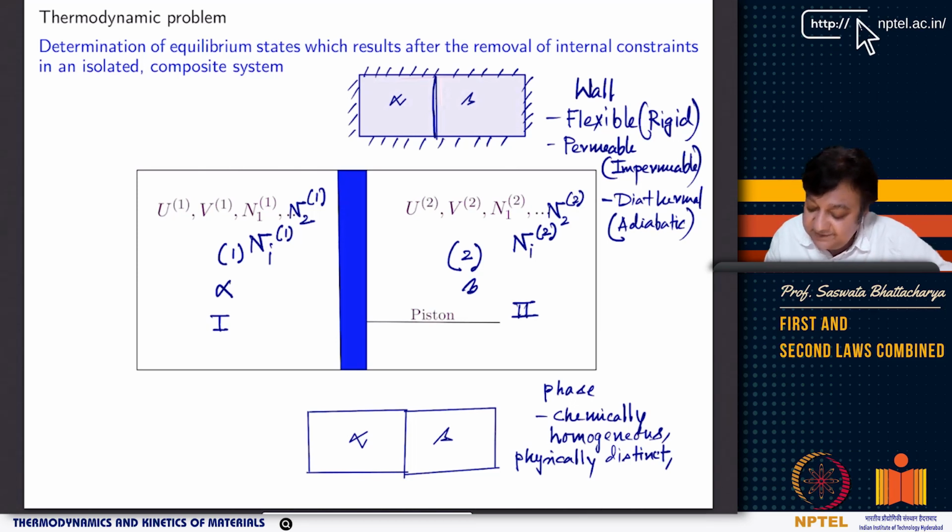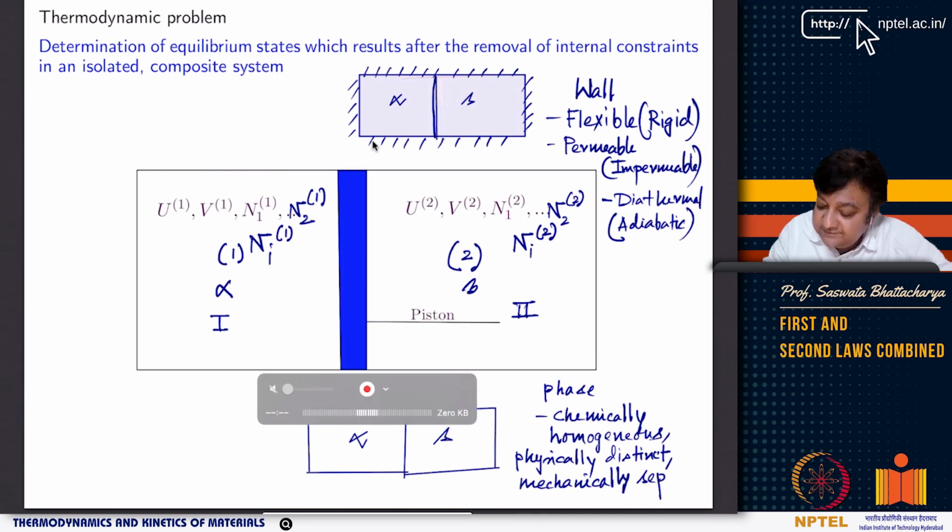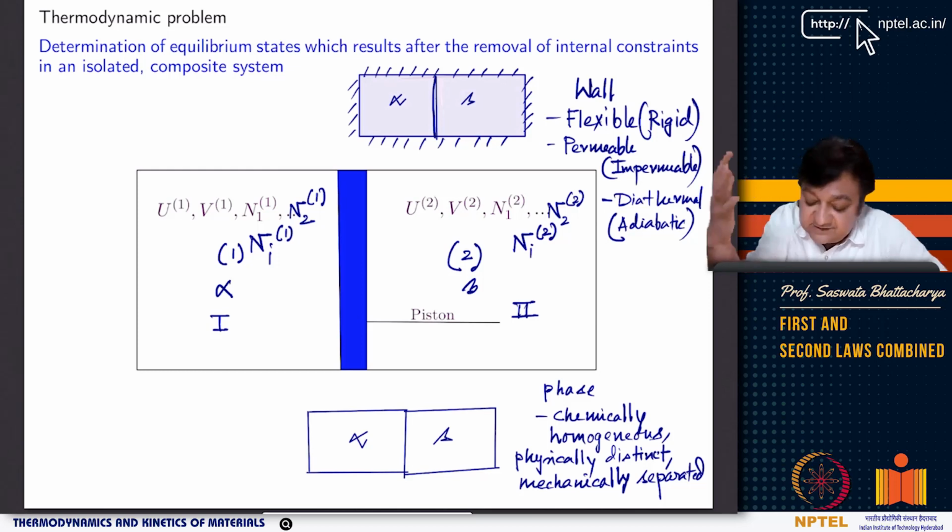Now, physically distinct, chemically homogeneous, and then mechanically separable. We can separate them by doing some mechanical work or some such process. I'll come to this mechanically separable later also. So when we discuss multi-component, multi-phase systems, that's exactly the problem.